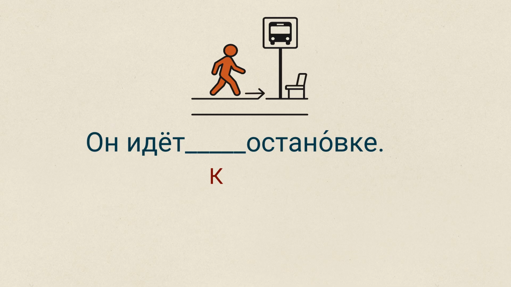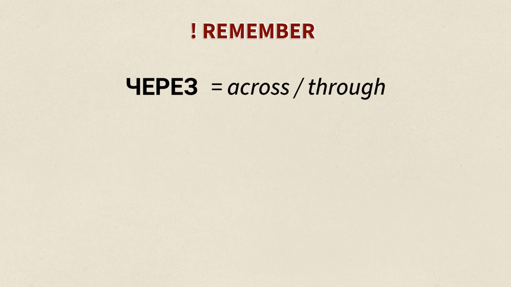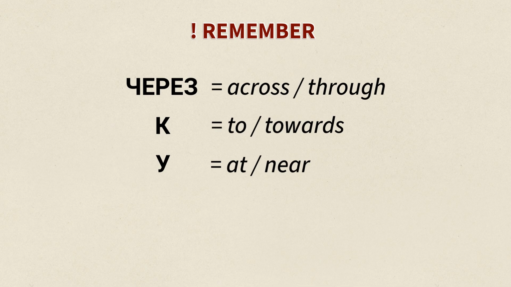And the last sentence. Он стоит. And the answer is он стоит у магазина. Well done. So remember, через means across, through. К to, towards. And у at or near.